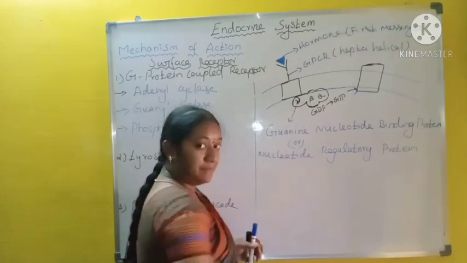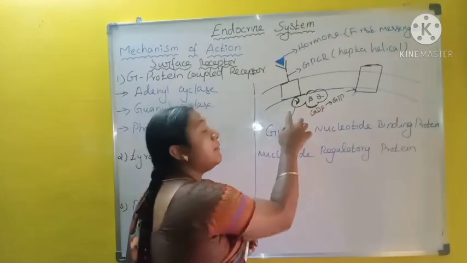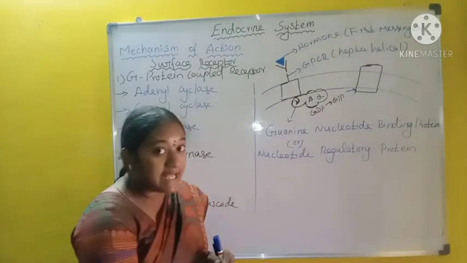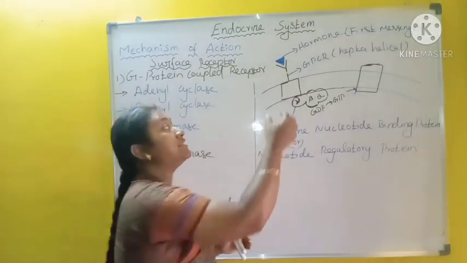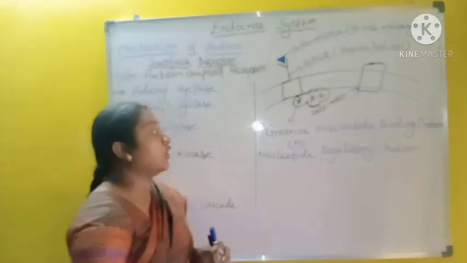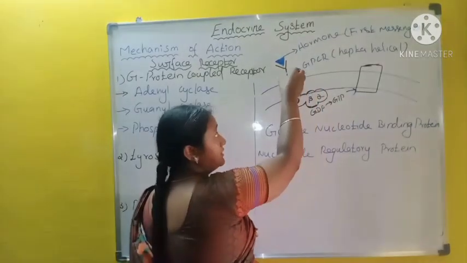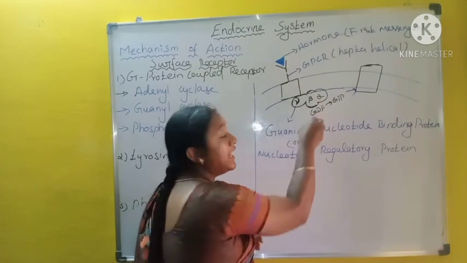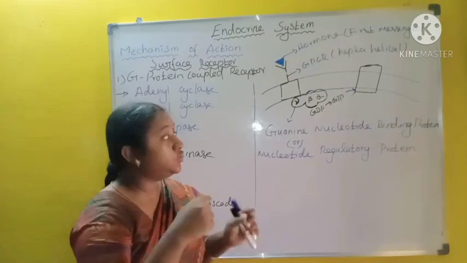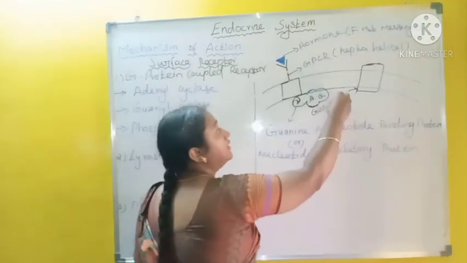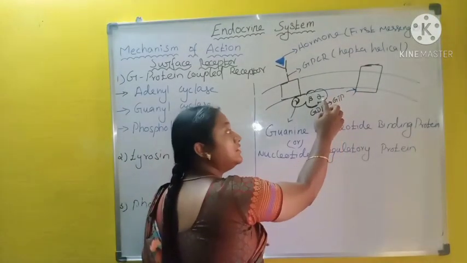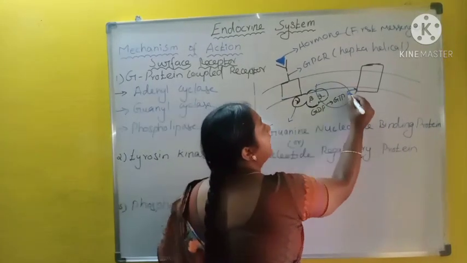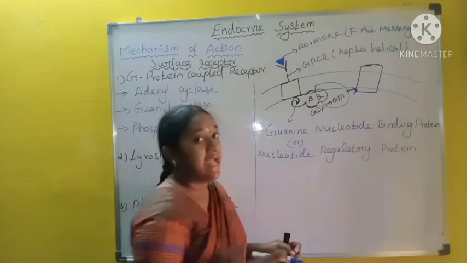In these 3 subunits, the beta and gamma is a stable form, but this alpha can be detached or attached according to the signal of the receptor. When the hormone binds with the receptor, the G protein activates guanosine diphosphate to guanosine triphosphate. This guanosine triphosphate binds with the alpha unit and detaches and attaches to the particular enzyme.